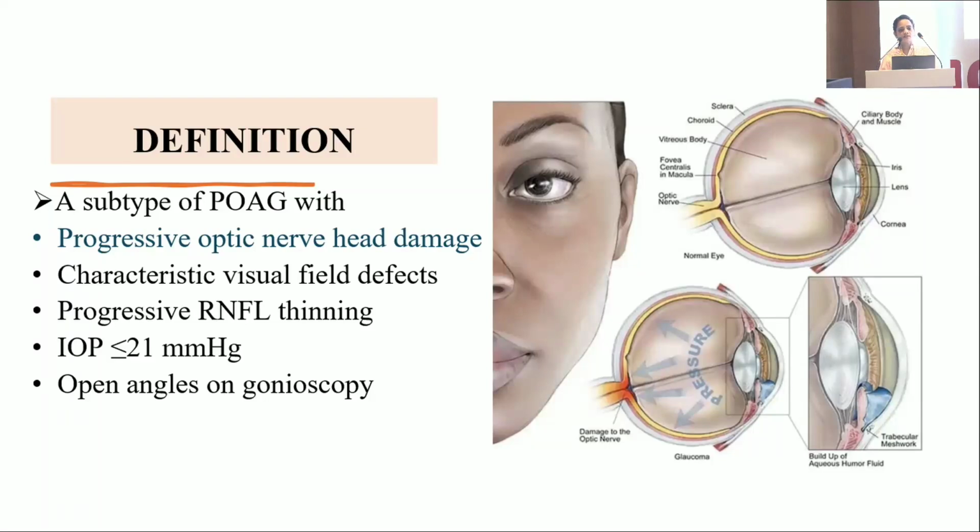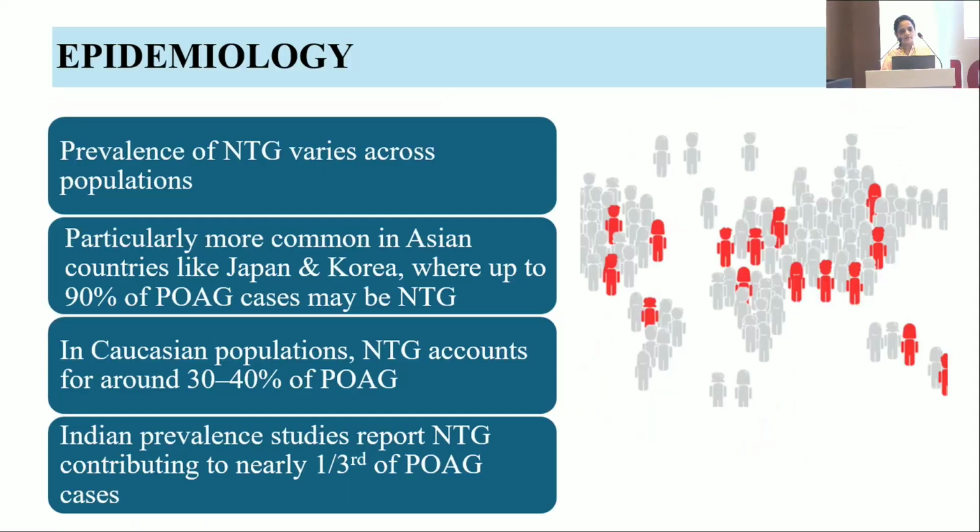Normal tension glaucoma is a subtype of primary open-angle glaucoma with progressive optic nerve head damage, characteristic visual field defects, progressive RNFL thinning, intraocular pressure less than or equal to 21 millimeters of mercury, and open angles on gonioscopy.